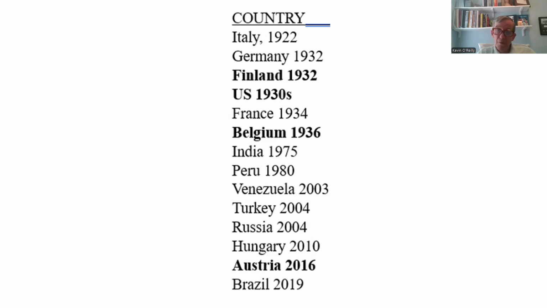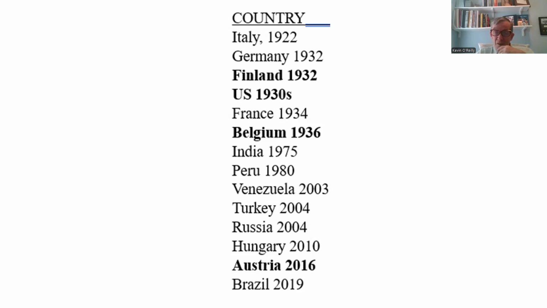India under Indira Gandhi went into autocracy. Peru, Venezuela, Hugo Chavez, Turkey under Erdogan, Russia under Putin, Hungary under Orban, Austria, and Brazil under Bolsonaro. So these are some of the case studies.